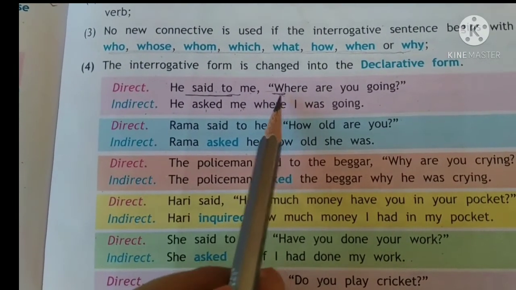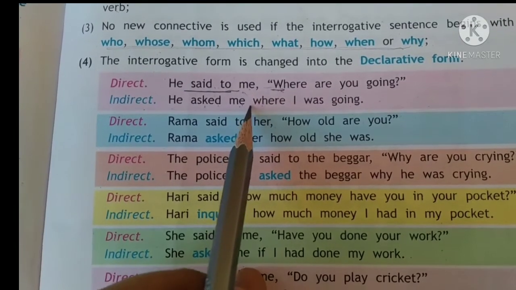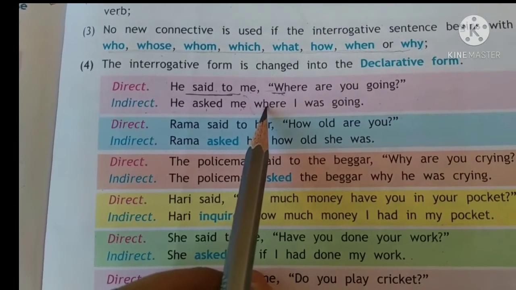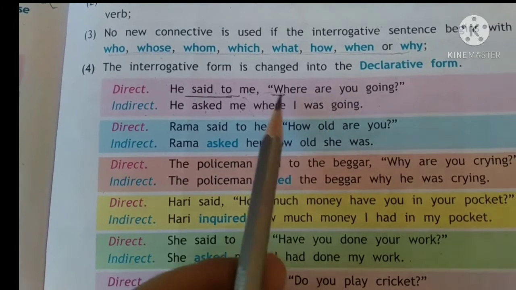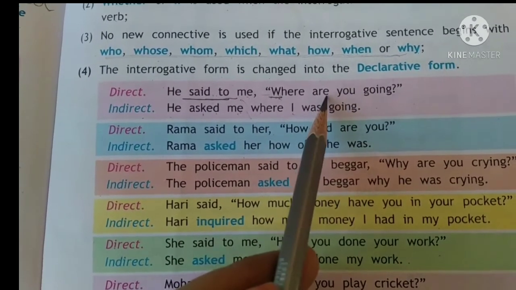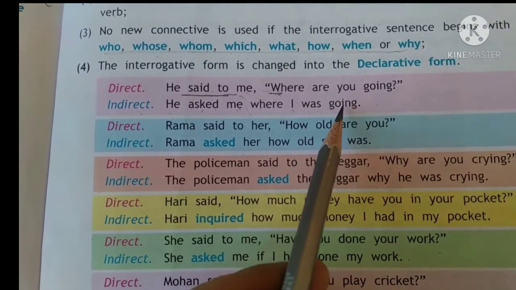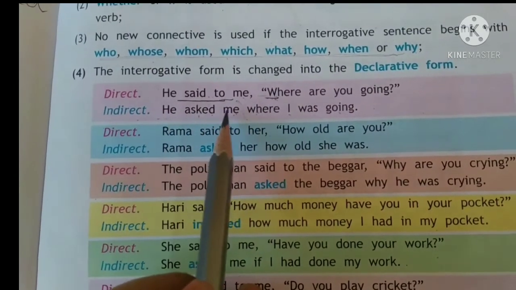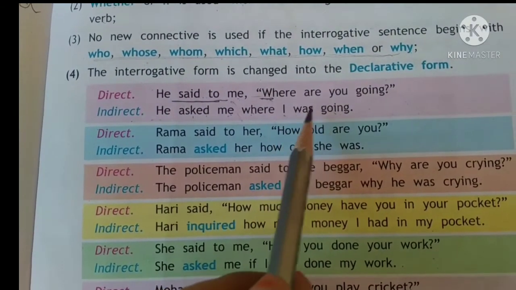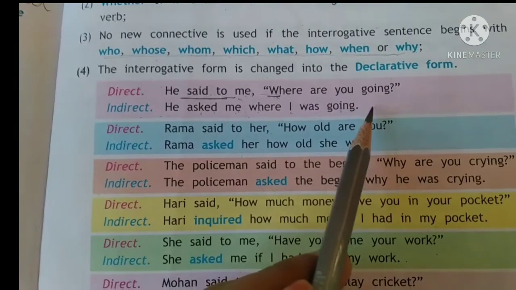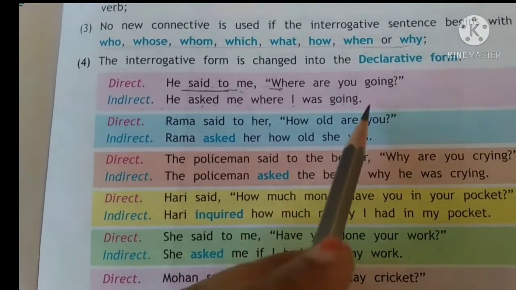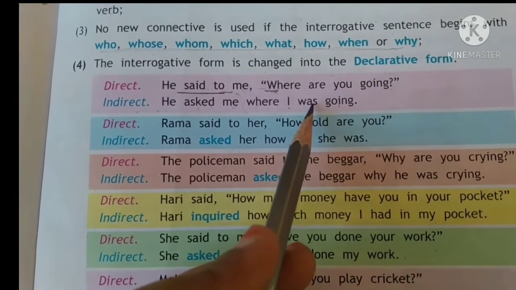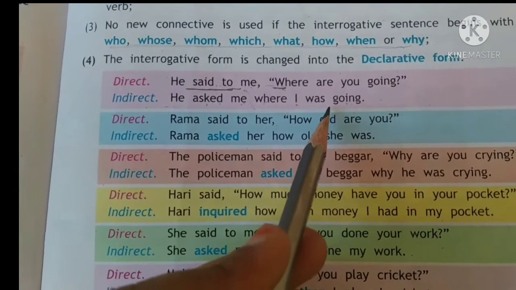Starting with WH, we keep the WH. There is no connecting word over here. So you will become I, are will become was, and going. So: he asked me where I was going. This is not a question. We are changing that question into an affirmative or declarative sentence.